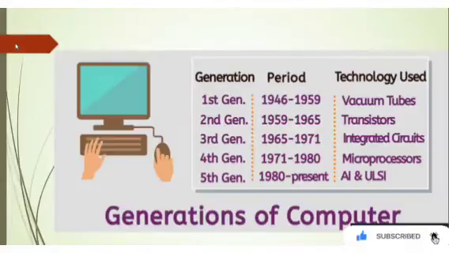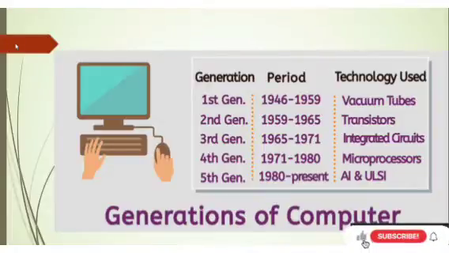Nowadays, the computer is one of the essential parts of our day-to-day activities. Computers are so smart that they can do many tasks automatically according to the data given to them.